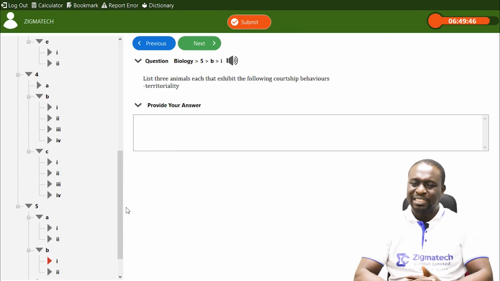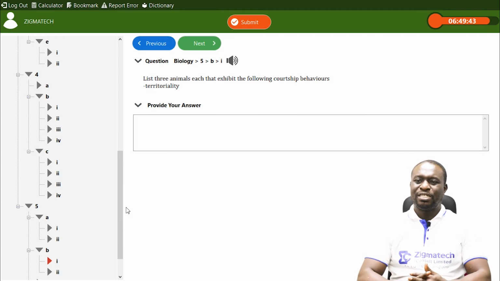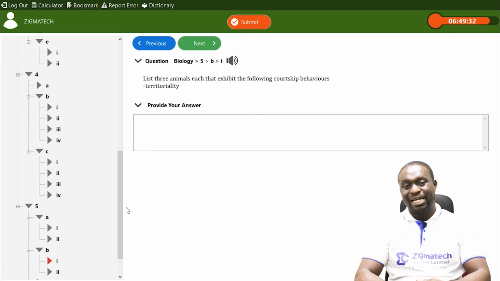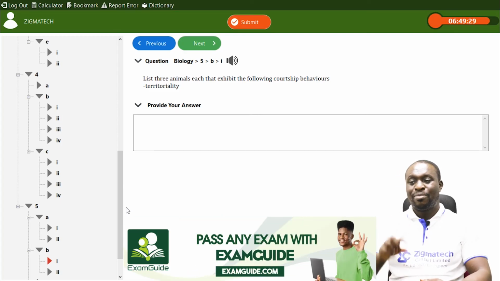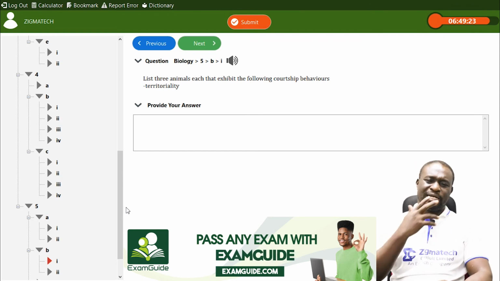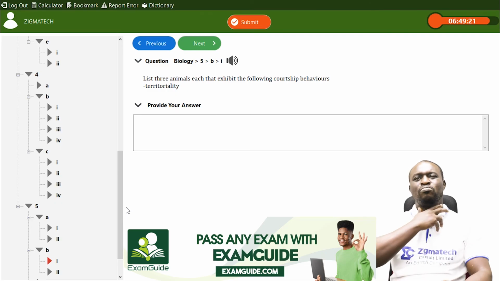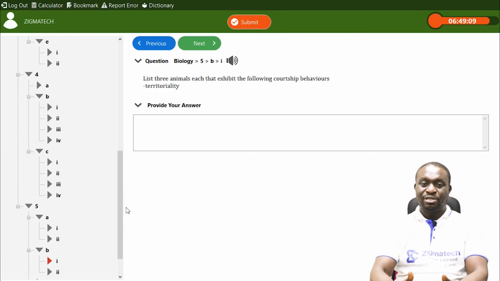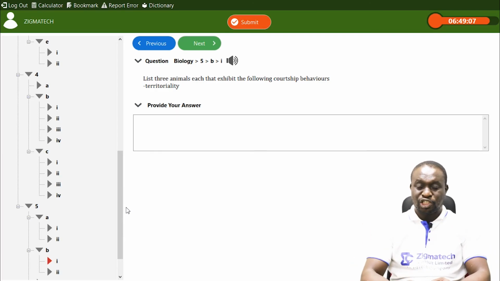They said list 3 animals each that exhibit the following courtship behavior. One of them is humans. Humans also exhibit territoriality. We have lions. How do lions exhibit territoriality? Lions mark out several areas. Sometimes they go out early in the mornings and they roar. The roar goes miles away, and that roar also serves as a warning to other male lions that are around, to let them know that this is his territory and he's in charge of that particular place.